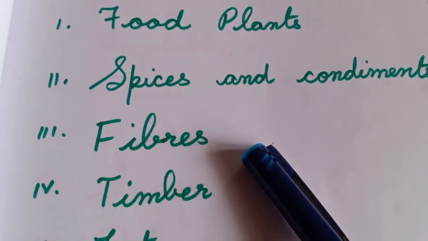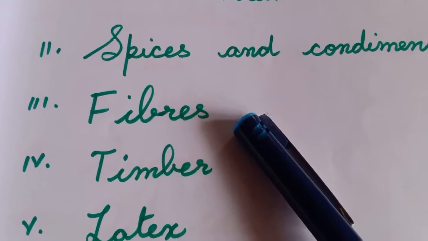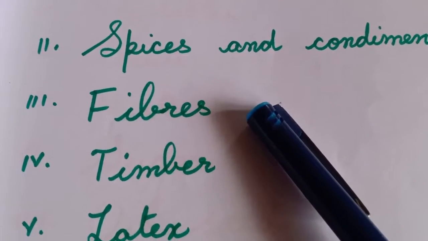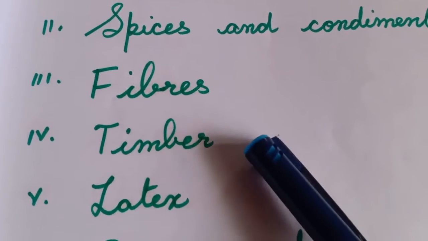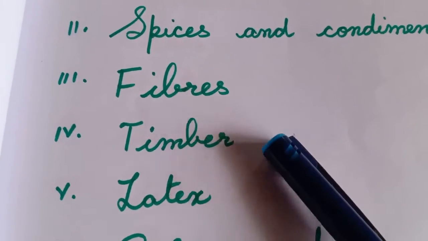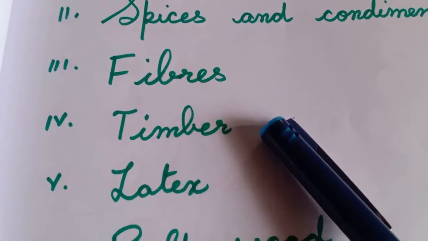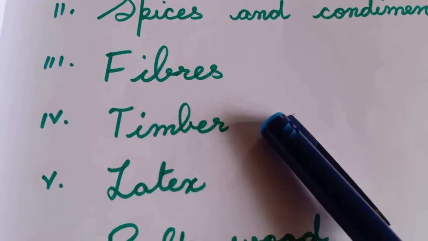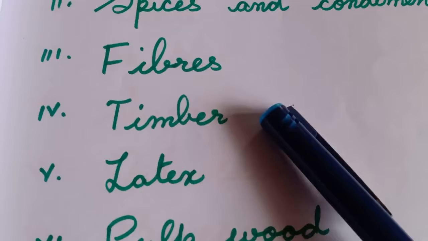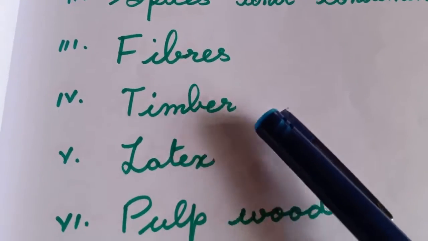The third one is fibers. The plants are used to yield fiber and its products. And the fourth is timber. We get wood, and this wood is used for constructing houses, making catamarans, and for making furniture. So timber is another important economic use.